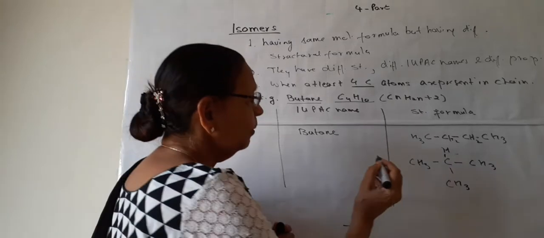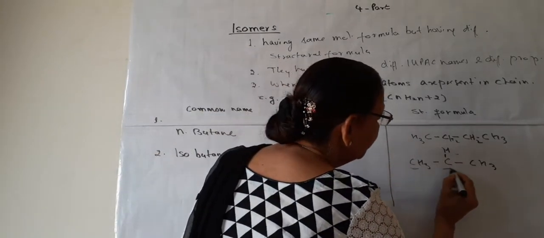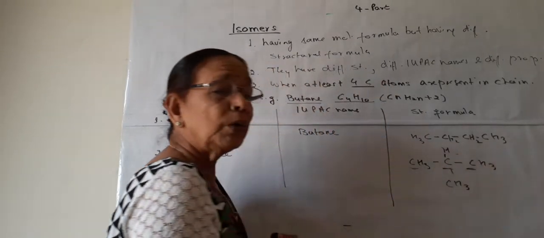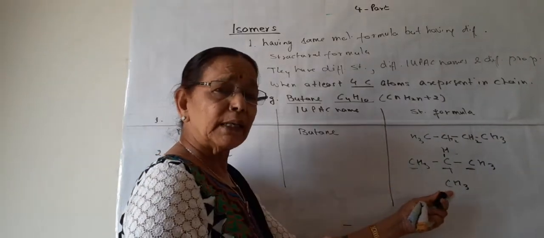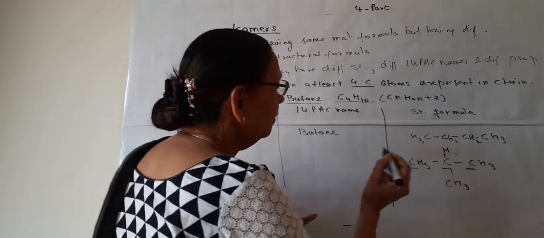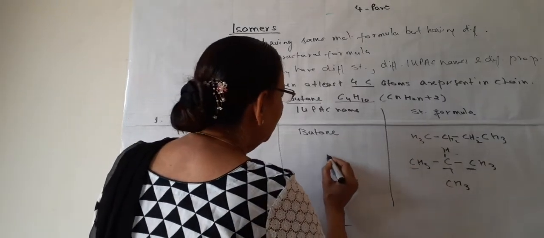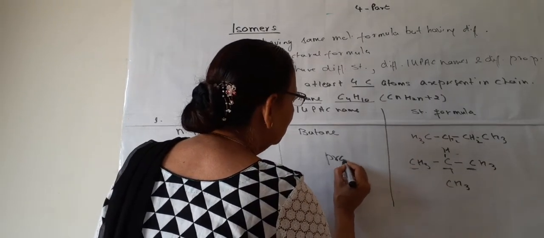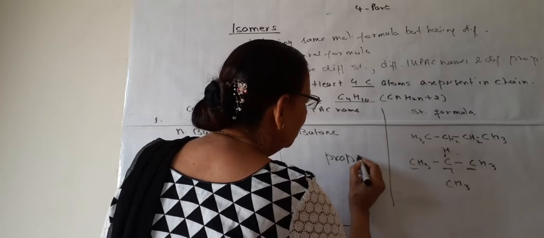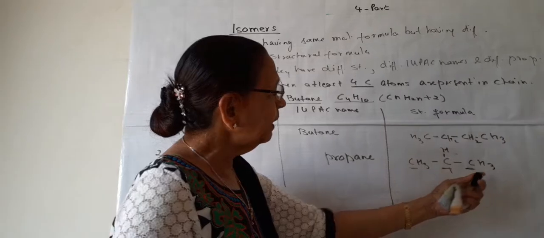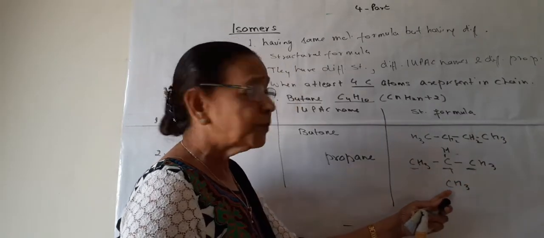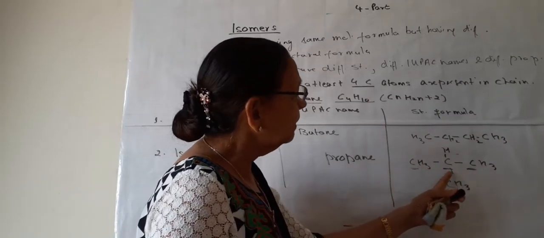What is this compound? You can see in the parent carbon chain only 3 carbons are present. This CH3 is present as a substituent. So if 3, it will be prop, and no double bond, so propane. This is the substituent on the second carbon atom.